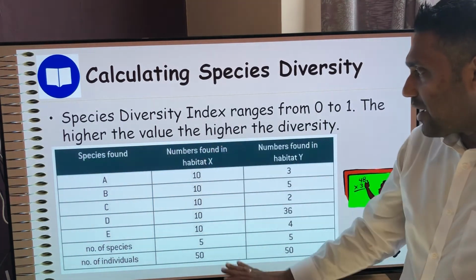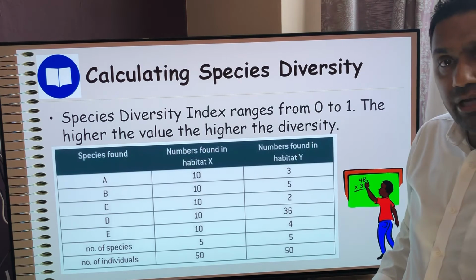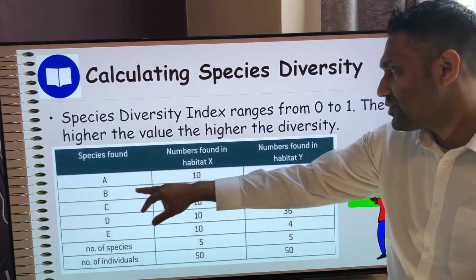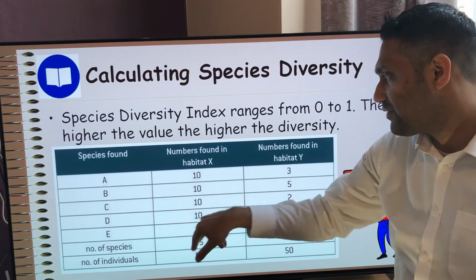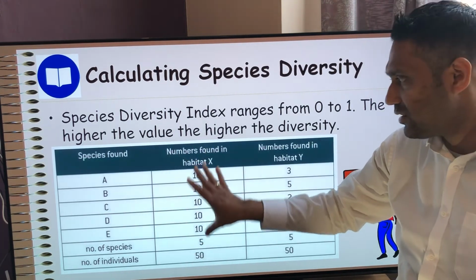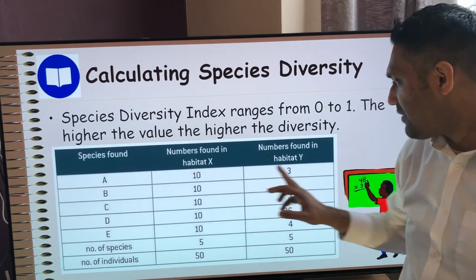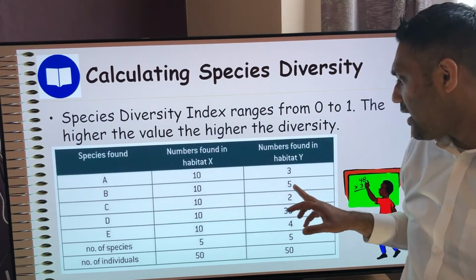Now this is area X, this is area Y. You've got to count how many of each you have. Well, I've got 10 of those, 10 of those, 10 of those, 10 of those, 10 of those. These are equally abundant. There's lots of them all. Whereas in my area Y, let's say roses, I've only got 3. For B, I've got 5.